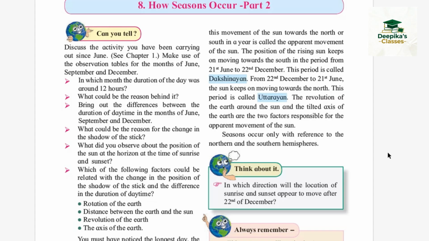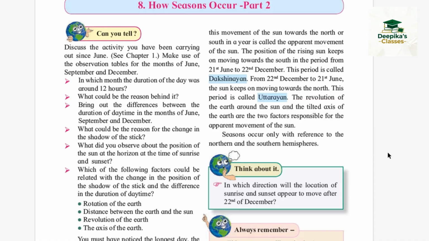Which of the following factors could be related to the change in the position of the shadow of the stick and the difference in the duration of daytime? Well, friends, at the summer solstice, the sun rises and sets at its northernmost point on the horizon, while during the winter solstice, it rises and sets at its southernmost point on the horizon.